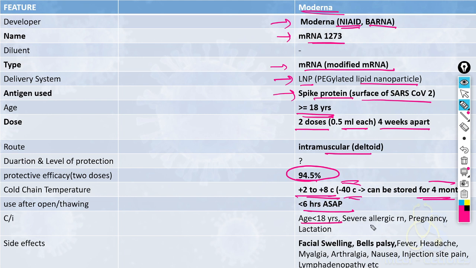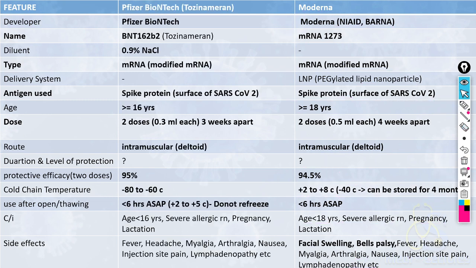Contraindication: age less than 18, severe allergic reaction, pregnancy, lactation. Two very important side effects are facial swelling and Bell's palsy. Facial swelling and Bell's palsy. We can also have mild flu-like illness in this case, like fever, headache, myalgia, arthralgia, nausea, injection site pain and lymphadenopathy. Now let's discuss both the vaccines side by side.